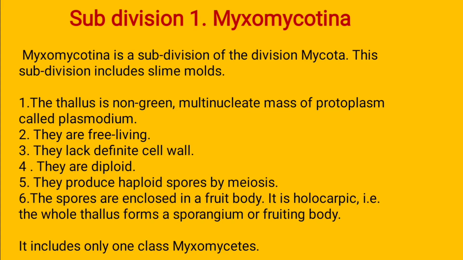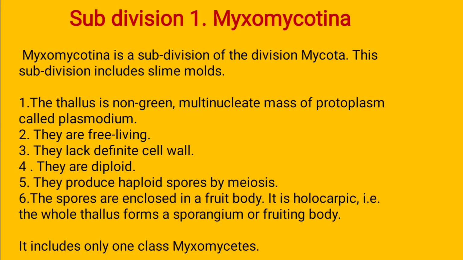It cannot live freely as a single cell, but aggregates together to form a multicellular reproductive structure. They are no longer considered part of this kingdom. Slime molds are now considered in the kingdom Protista, as free living single cell structures.